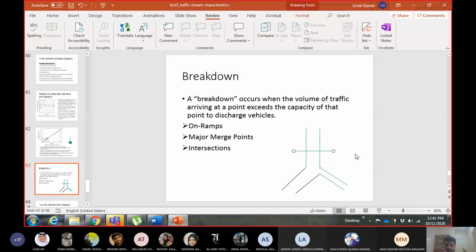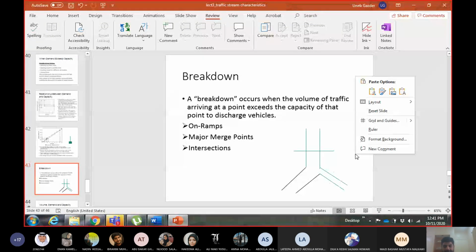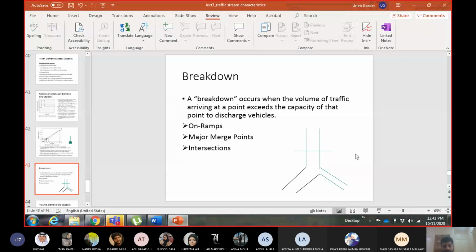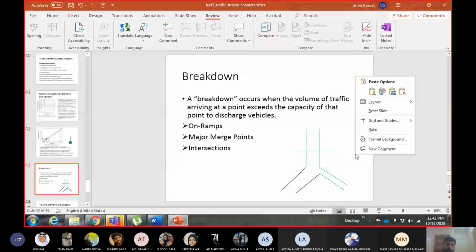Okay, going back to the example of the cylinder. What happens? So the top of the cylinder will become your breakdown point, right? And what is on top of the cylinder? The extra material which you wanted to put in the cylinder. So you wanted to put 1.1 cubic meter, the capacity was 1 cubic meter, so 0.1 cubic meter will be piled up on the top.